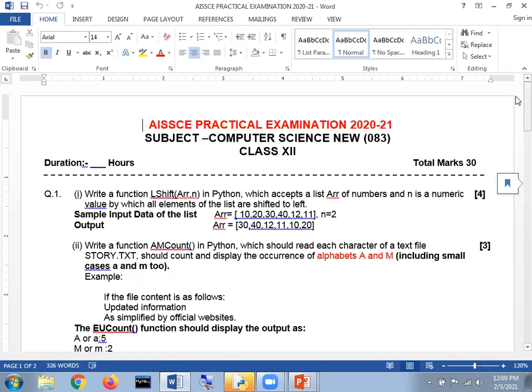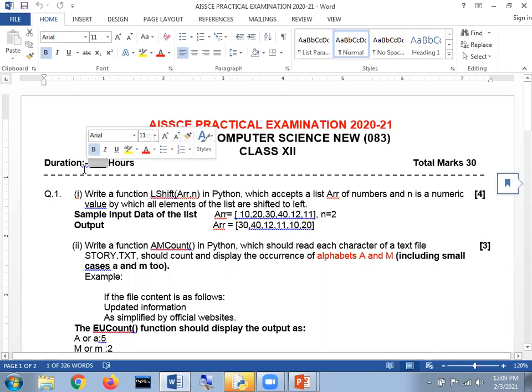My dear respected student, here it is. I have not mentioned the duration due to some reasons. I have not mentioned it here because the session is recorded, and in such case, I am not going to give any kind of information which is not authentic. Otherwise, the timing will be 3 hours, but I am not going to mention it here. After that, here it is. Total marks will be 30.